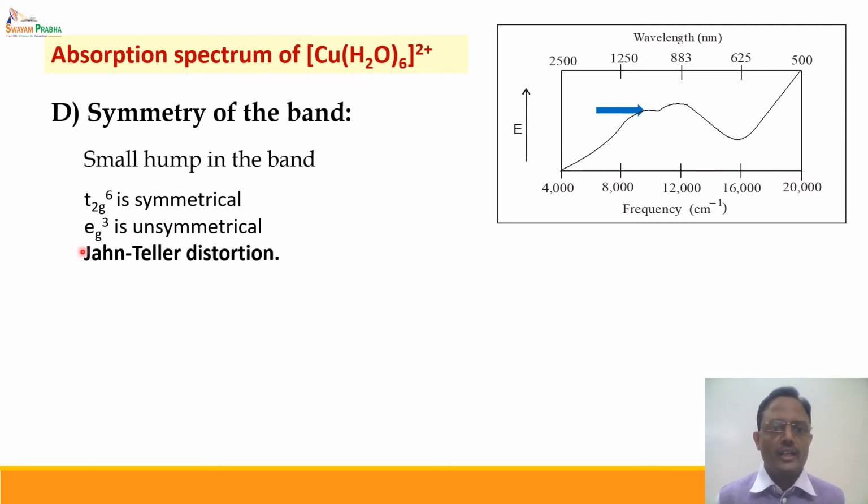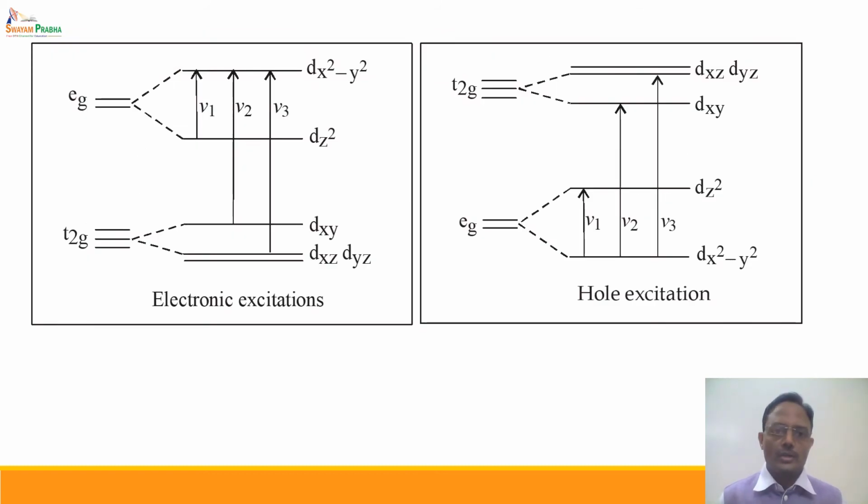And we have seen that in case of an unsymmetrically filled eg set, there is a strong Jahn-Teller distortion. And because of this strong Jahn-Teller distortion, there is further splitting of the eg and t2g sets as shown over here. As a result, there are three possible electronic excitations, or in other words, in terms of hole formalism, we can say that there is one hole in the eg system. The eg has lower energy in terms of the hole.